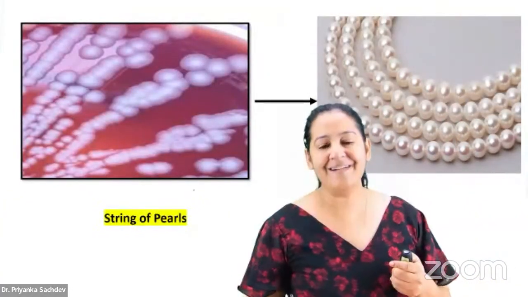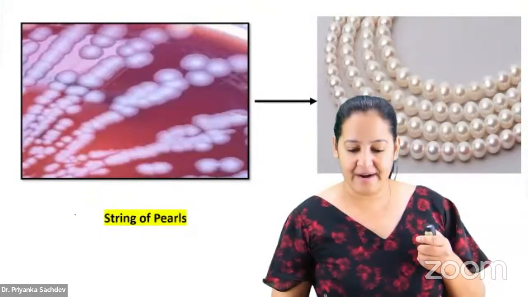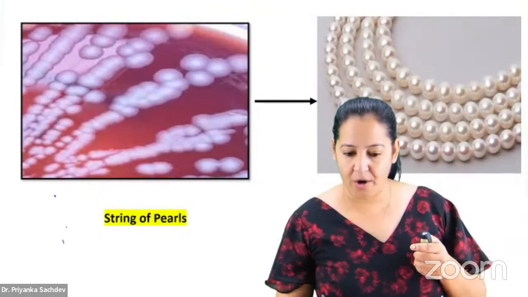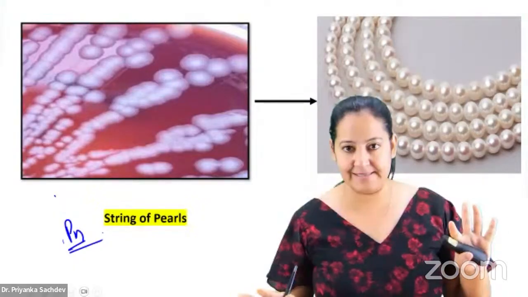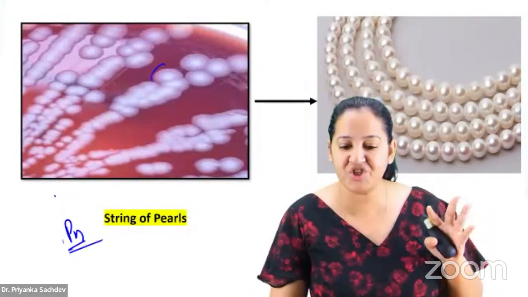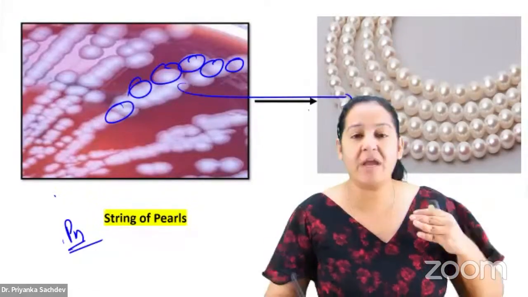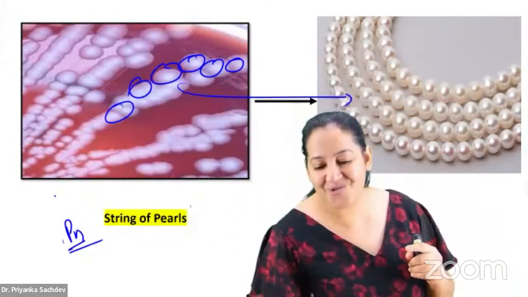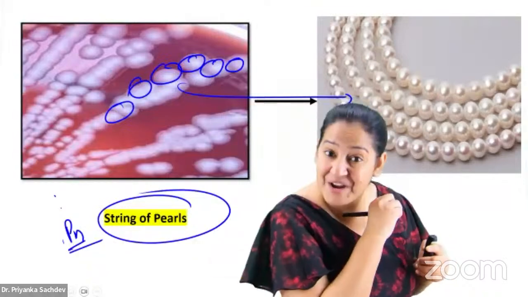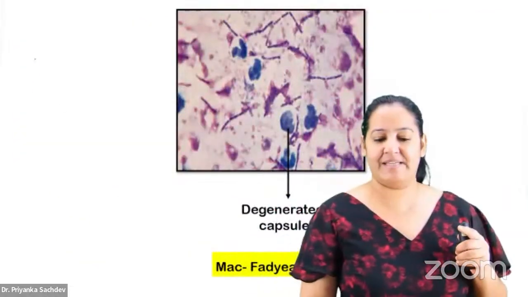Got my point? Now see, on the solid media containing penicillin, penicillin kills all other bacteria except Bacillus anthrax. So Bacillus anthrax forms shiny, white colonies. It looks like motiyon ka haar. It is known as string of pearl appearance. String of pearl.